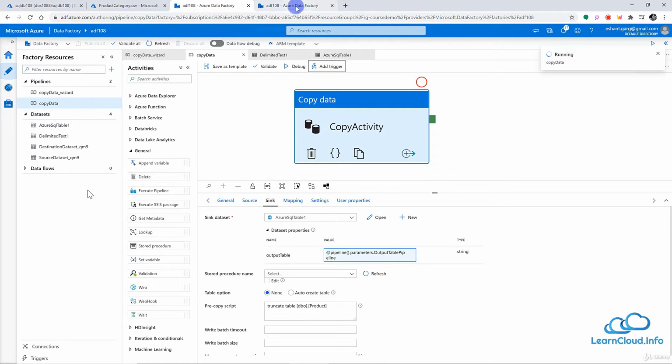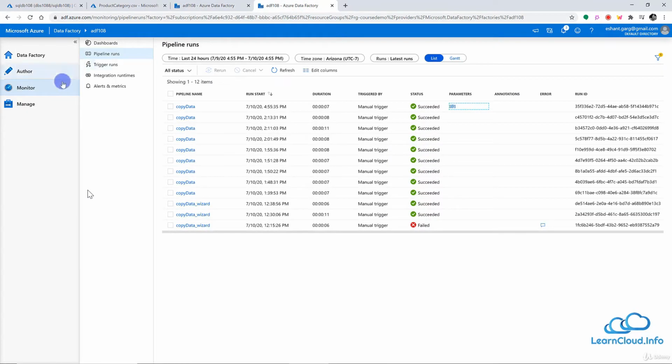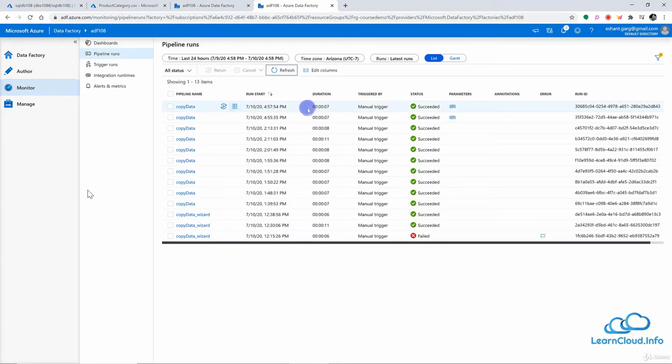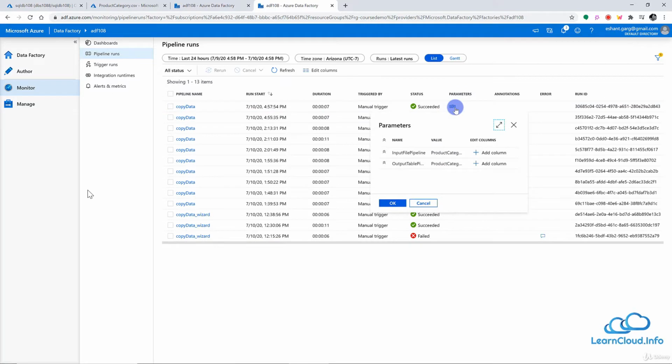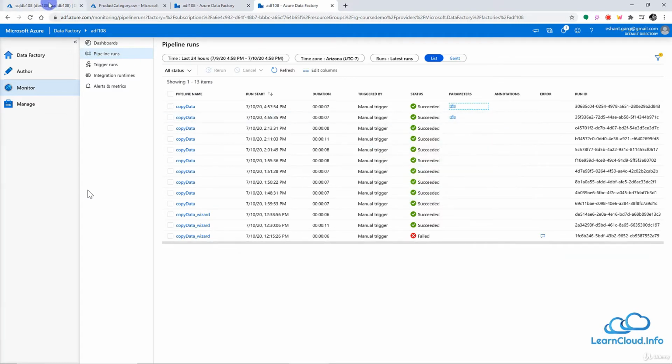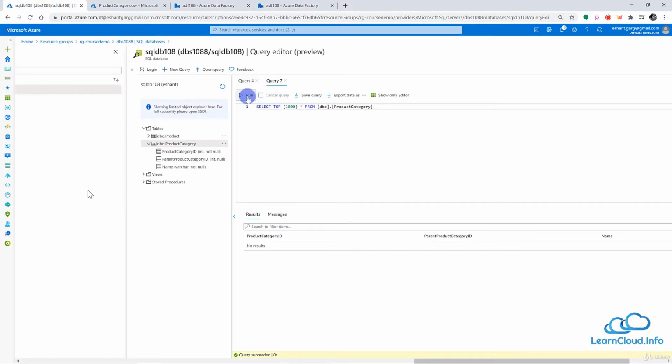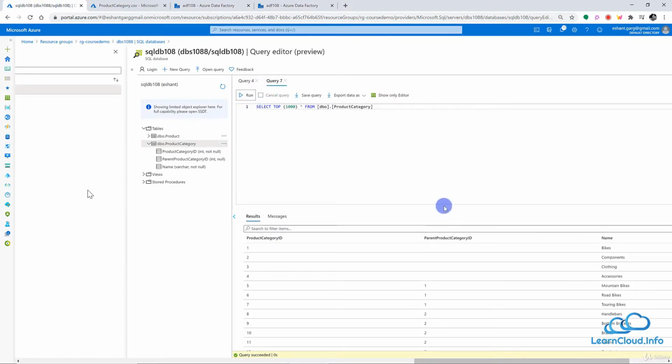So let me go back to the monitor here and again refresh this, and I should see another pipeline which is completed successfully here. And this time if I look at the parameters, they were product category.csv and product category as the final destination table name. So let me go back to the SQL server and run this query again, and this time we have data inside the product category table.